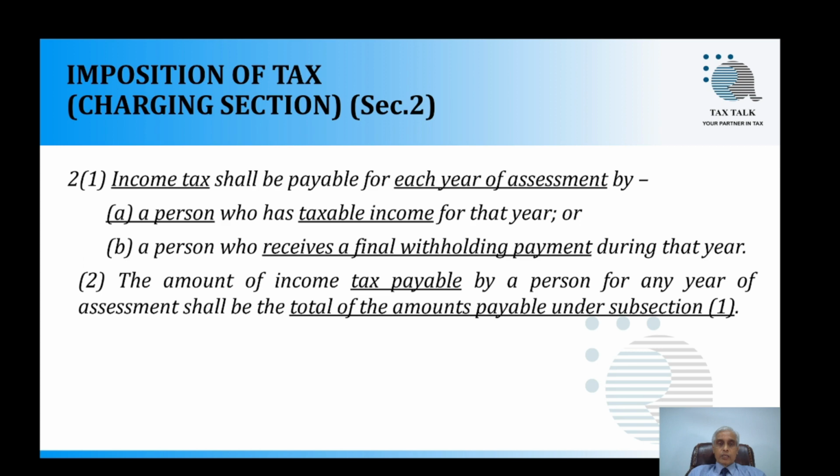Now, when we see section number 2, it reads as follows. 2.1. Income tax shall be payable for each year of assessment by a person who has taxable income for that year, or a person who receives a final withholding payment during that year. Then subsection 2 says the amount of tax payable by a person for any year of assessment shall be the total of the amounts payable under subsection 1.